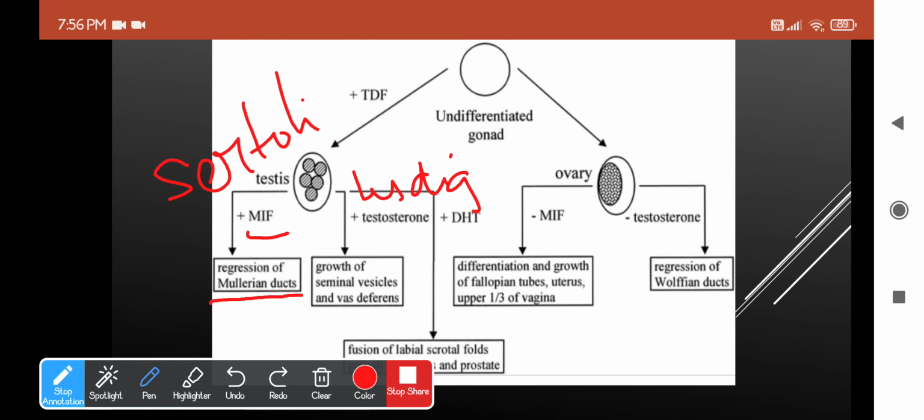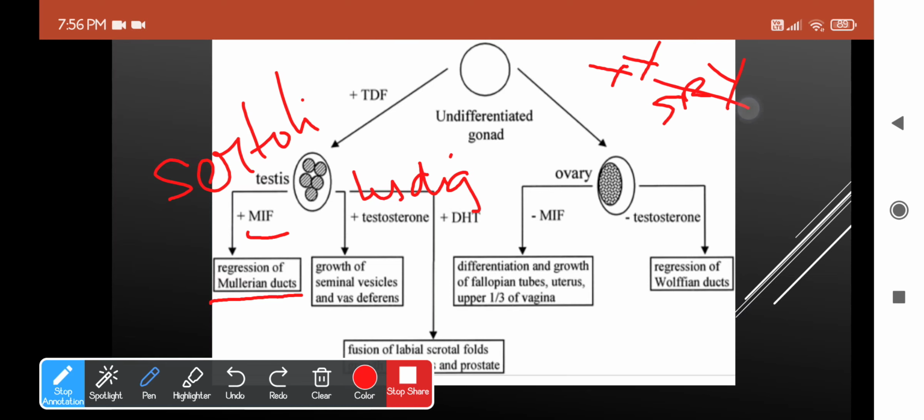Just an intro about the development of the female reproductive system will do good, right? So what is that determining the gonad to be the ovary? So in case of females, you have XX chromosomes, right? And due to lack of Y chromosome, you don't have the SRY gene.